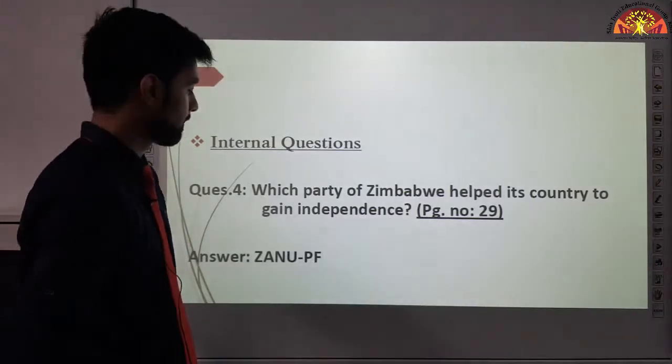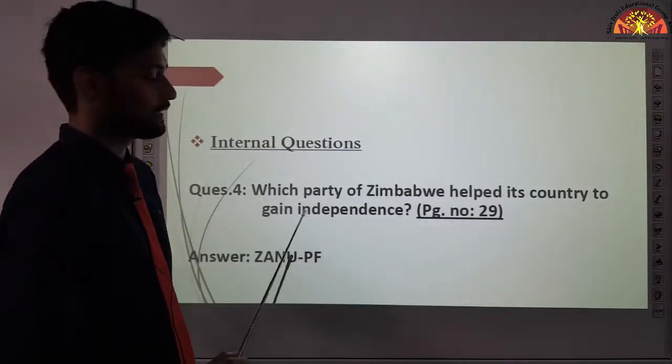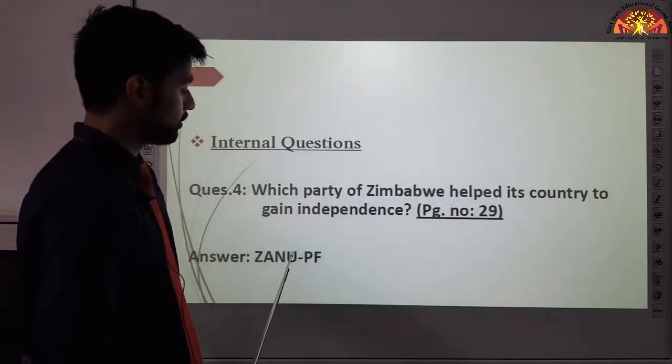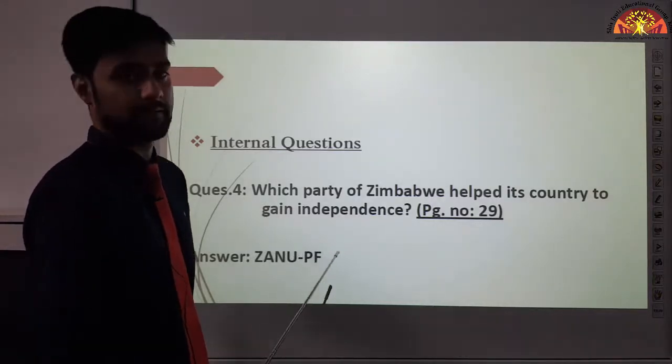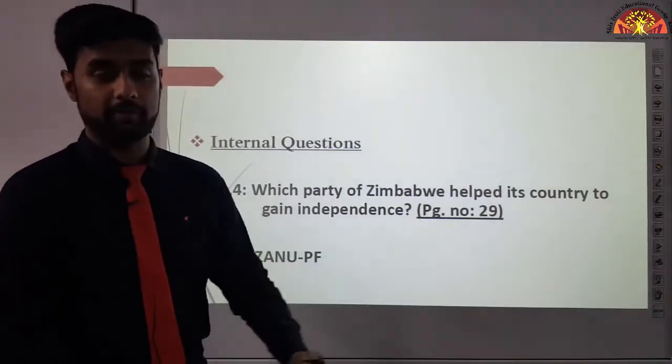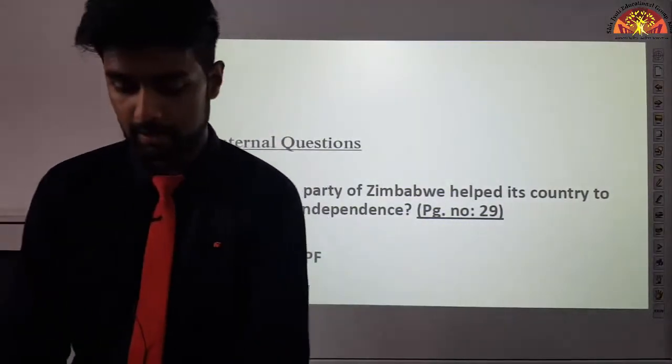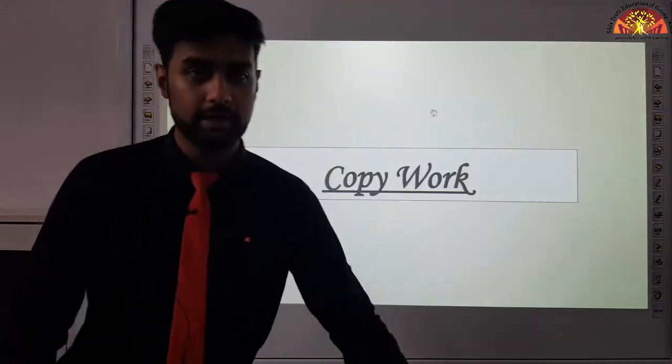Zimbabwe is a country. The name of the party was ZANU-PF. Write it in capital letters, ZANU, then hyphen, then PF. Okay, ZANU-PF is the name of the party which helped its country to gain independence. So students, this was it for the internal questions and answers.